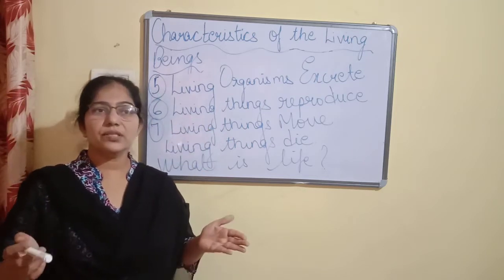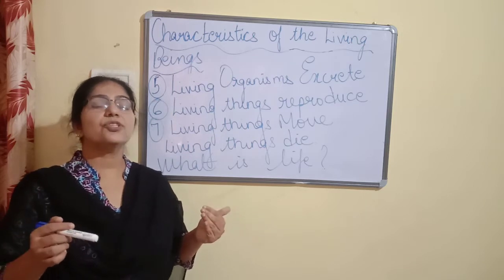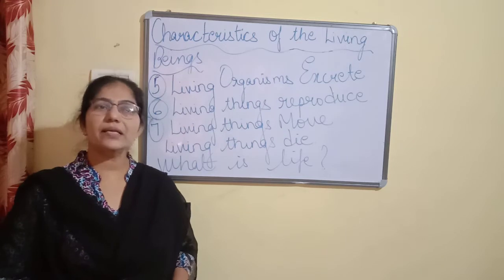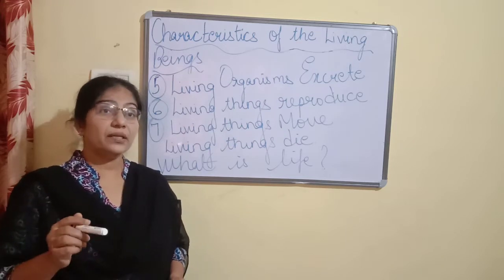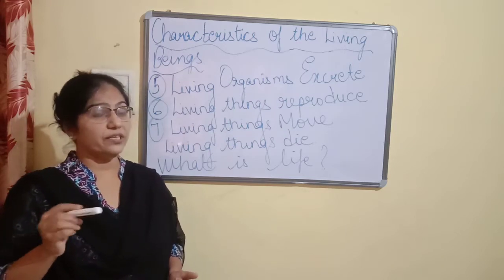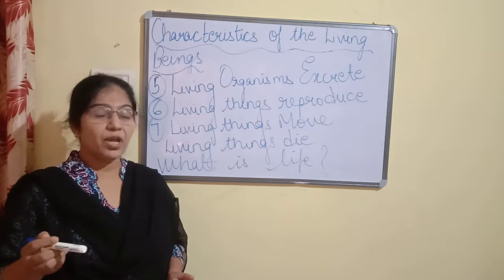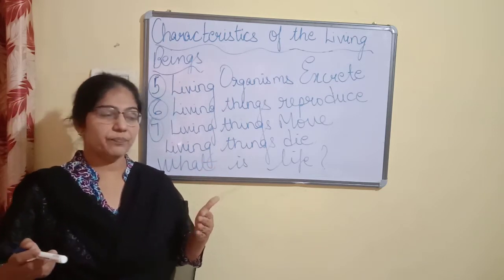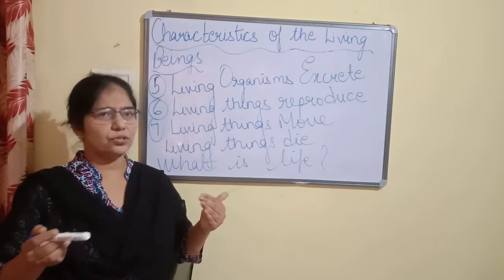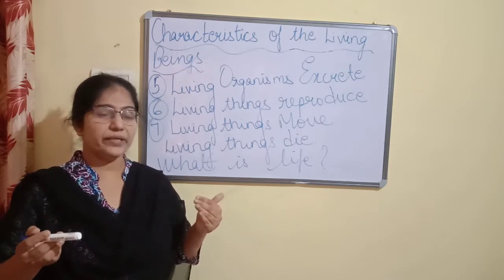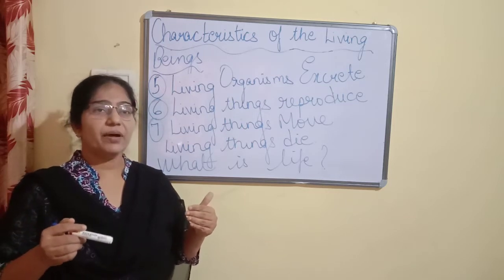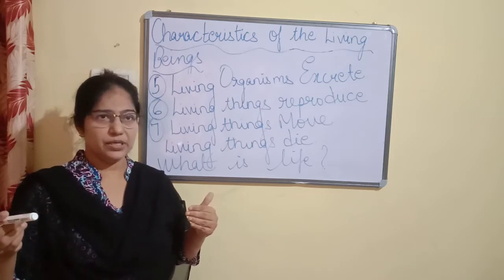Now children, what is reproduction? The process of producing young ones of their own kind is called reproduction. But the mode of reproduction is different in different animals. For example, human beings directly give birth to their young ones. Similarly, dogs and cats also directly produce young ones. But birds lay eggs. From the eggs, the new one comes out.